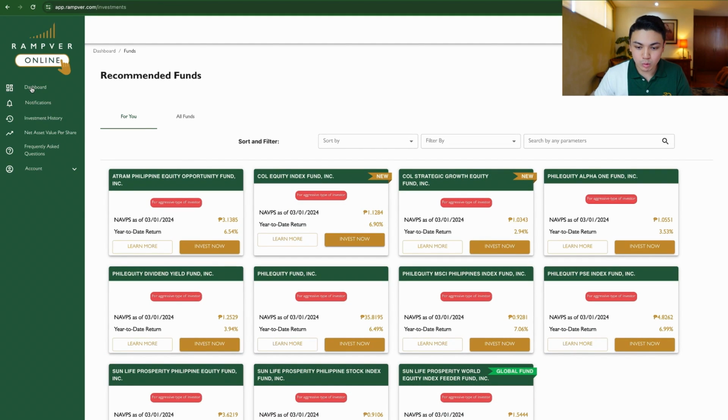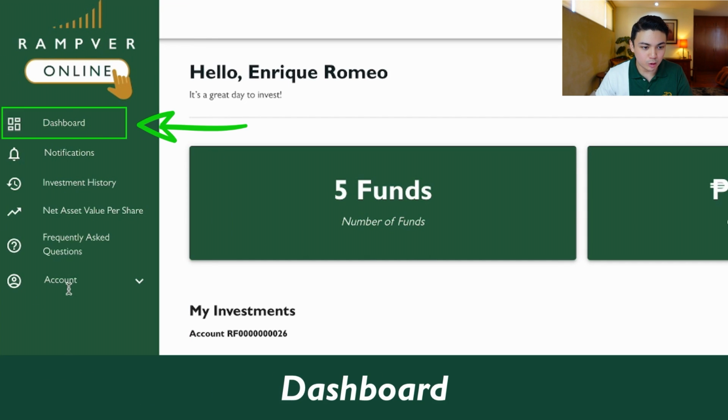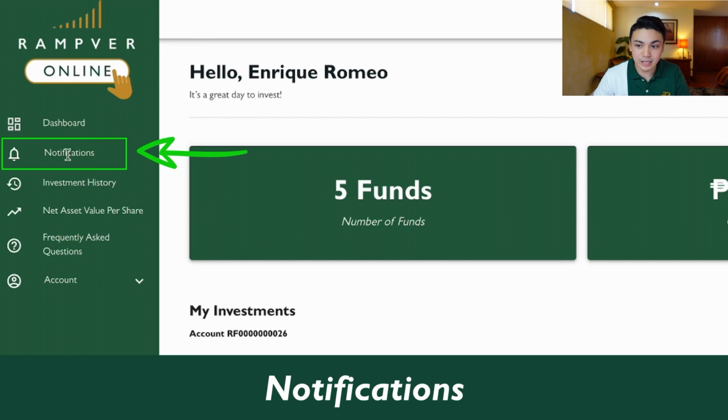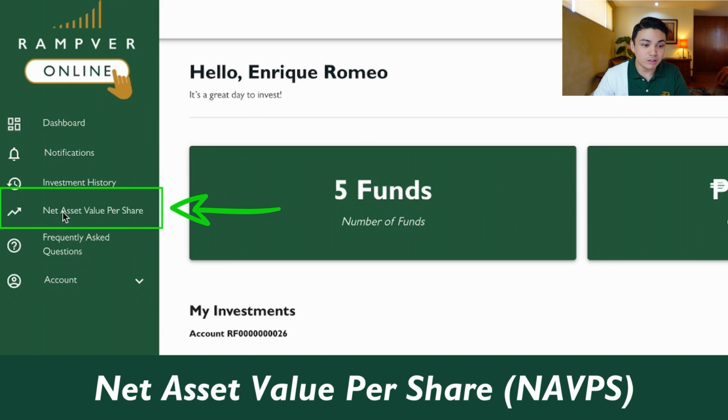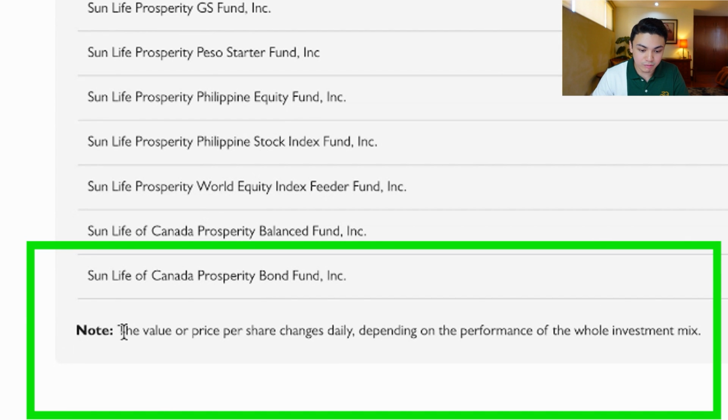Okay, so if we go back to our dashboard, you will see here a menu on the left-hand side. So we can go back to our dashboard. We can see our notifications here as well. Ayan, so dito siya, notifications. You can have a view of the net asset value per share on a daily basis. So if you click here, these are all of the funds available. And this is all of the effective NAVs per fund. Note lang here, the value of the price per share changes daily depending on the performance of the whole investment mix.